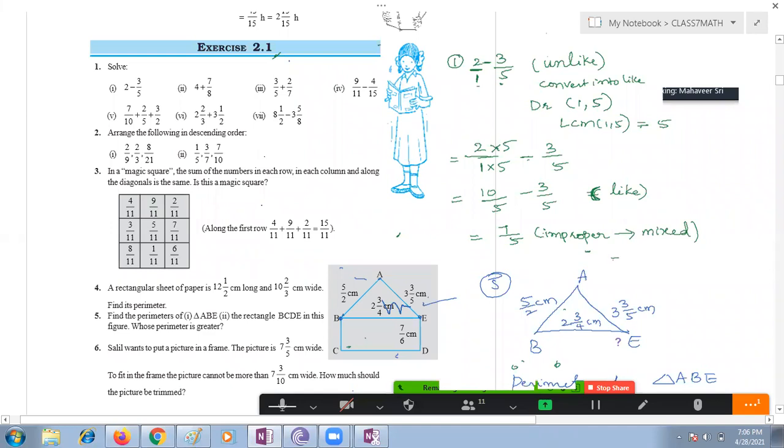How to convert into a mixed number? You have to do division. So 5 ones are 5. The leftover part is 2. So it's nothing but 1 2 by 5.